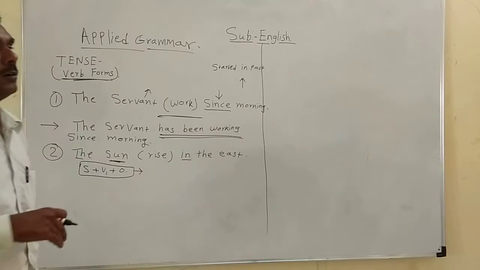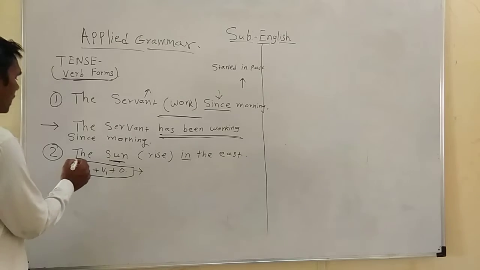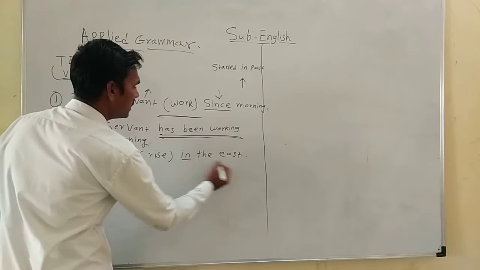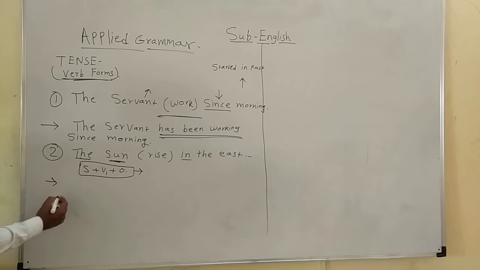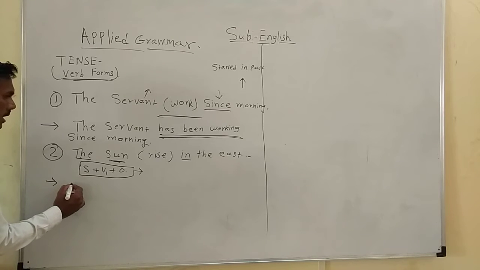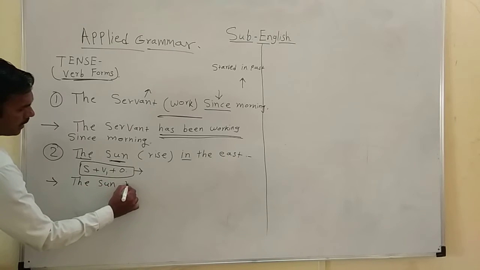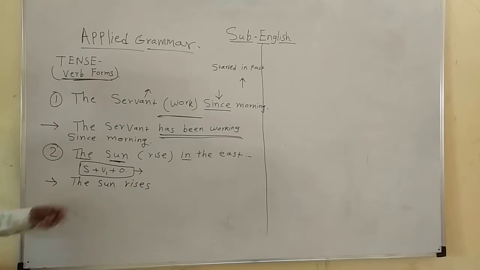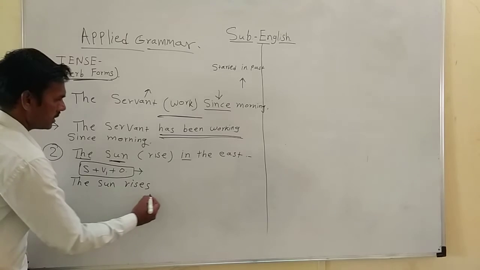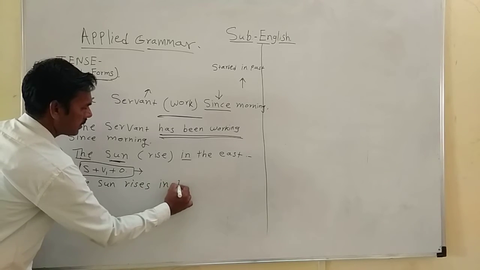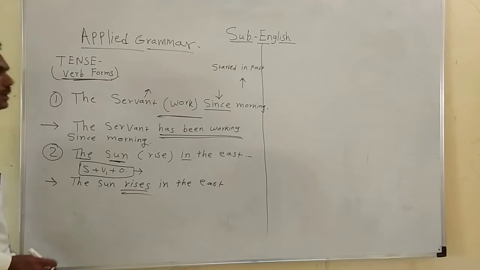Number two, for universal truth sentences. Here the sun rising in the east is a universal truth, so we use the simple present tense. The sun rises in the east is the correct verb form.